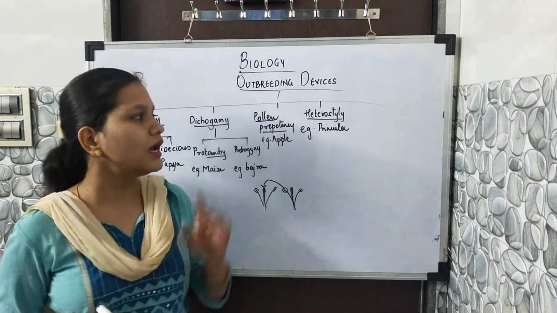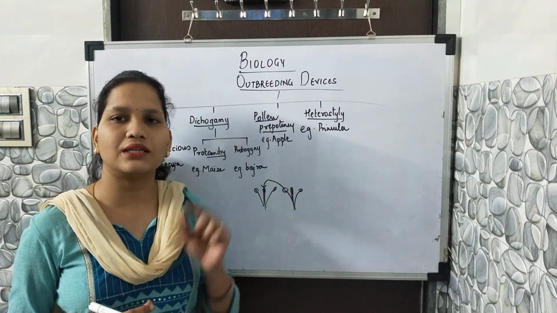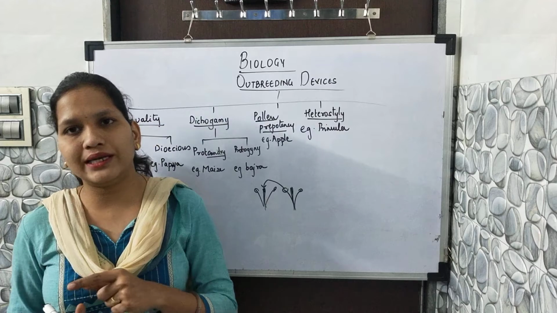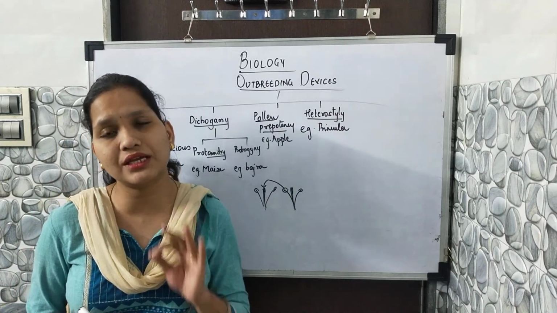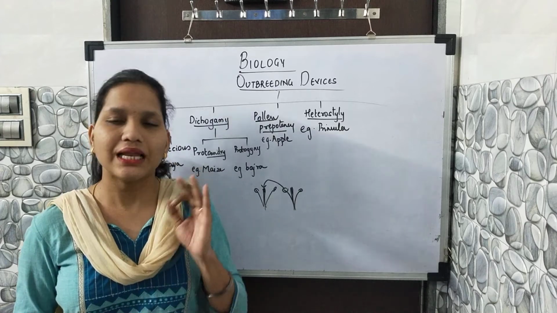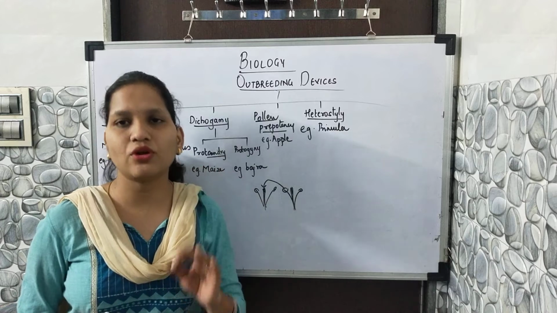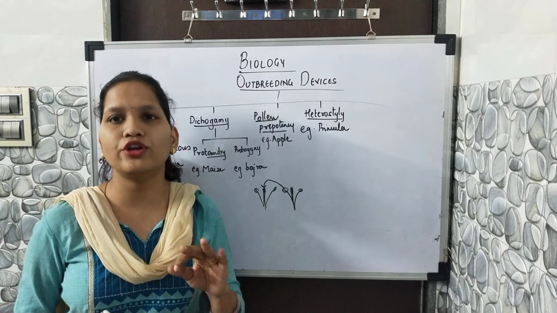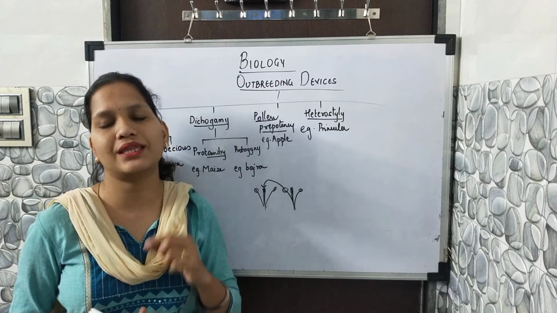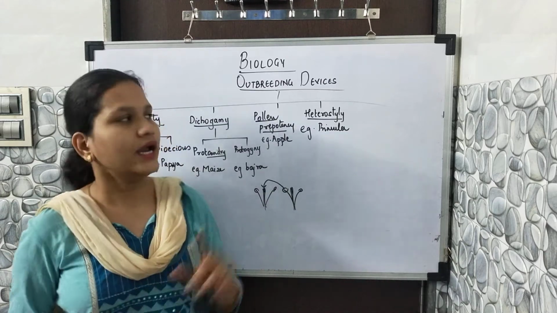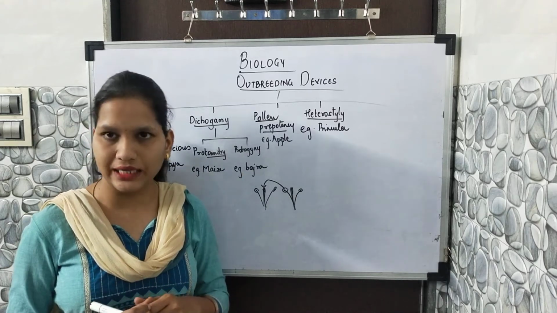Because of that, in this phenomenon of heterostyle, the anther is going to show pollination on that flower which has the same length. Students, listen carefully. Where I am mentioning heterostyle, the stamen or the anther pollen grain is going to pollinate that stigma where they have the same length. Heterostyle is for avoiding pollination where they have different lengths.